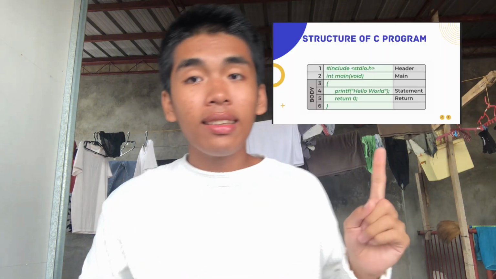And now, this is the structure of a C program. And there are components of a C program. This one will be called the header. It's a file with extension .h which contains C function declarations and macro definitions to be shared between several files. And now, this is the main method declaration. The main method declaration is the entry point of a C program, where the execution typically begins with the first line of the main.